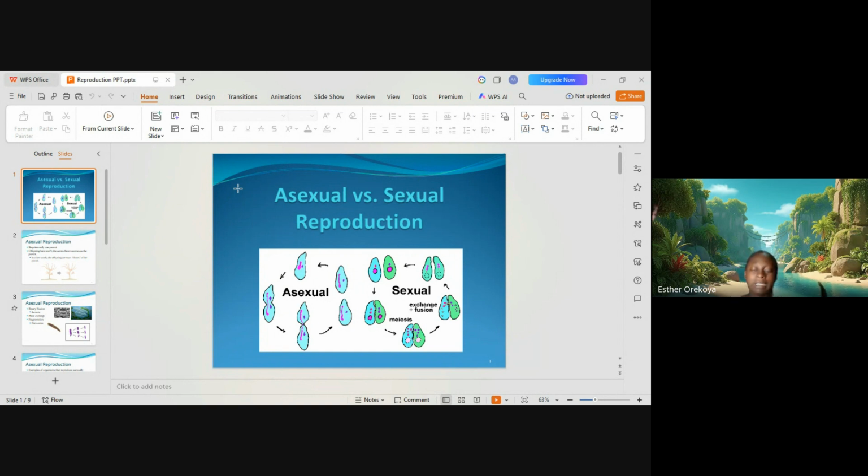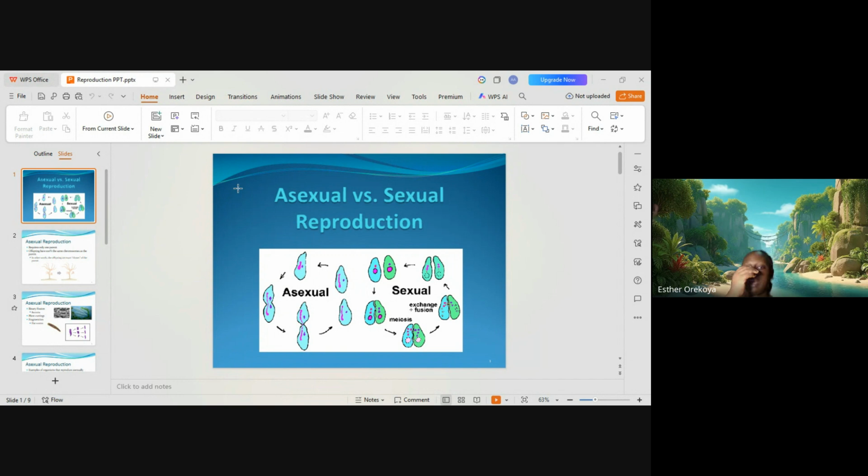Now, there are different methods, different types of asexual reproduction. For example, we have fission, which can be binary fission. We have budding, we have spore formation, we have fragmentation, we have vegetative propagation. And yes, that's all.